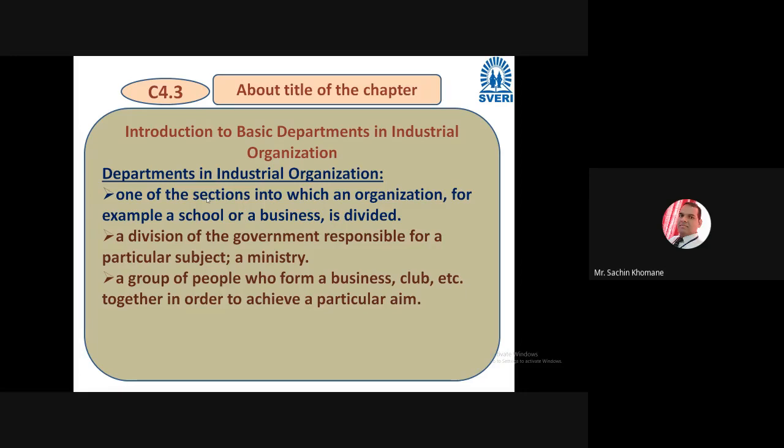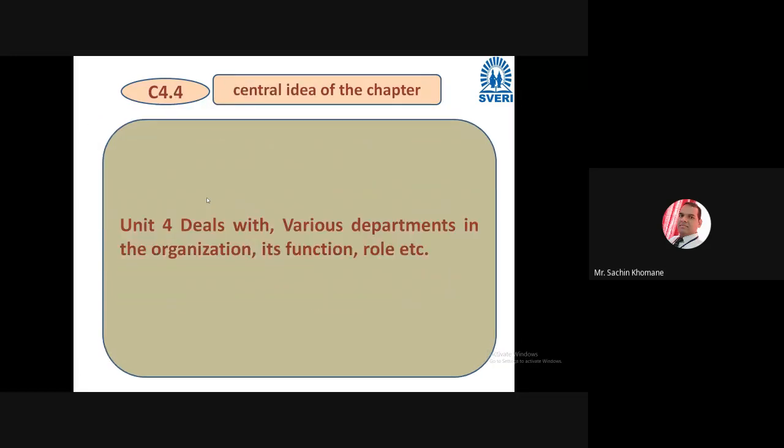I hope I have explained these two words, the title of the chapter, very clearly, as I feel these are important. Let us discuss again the central idea of this chapter. In one sentence, this particular unit deals with various departments in the organization, their function and role.